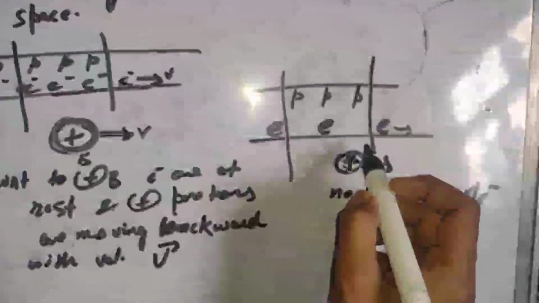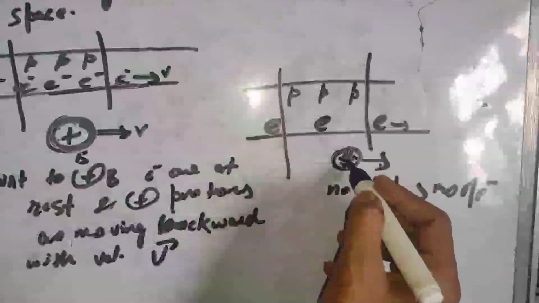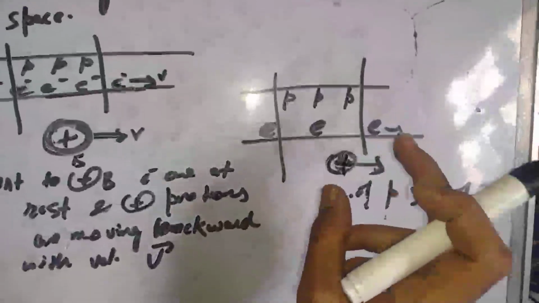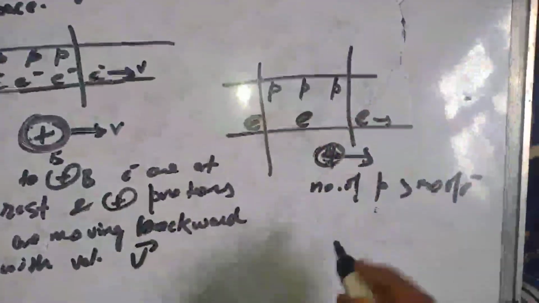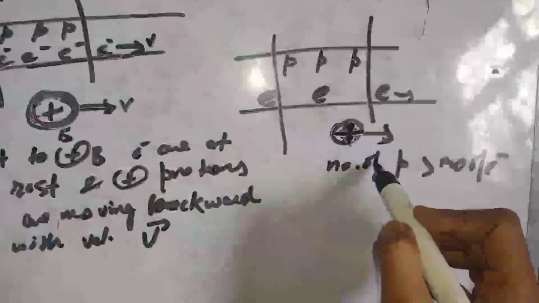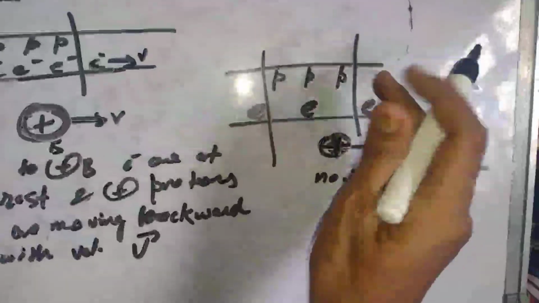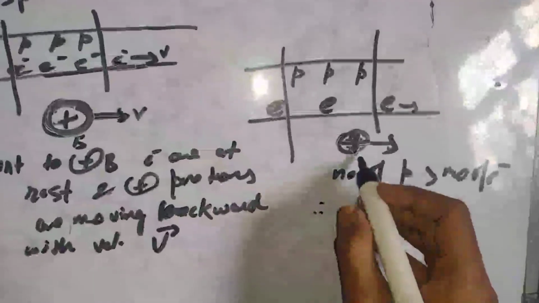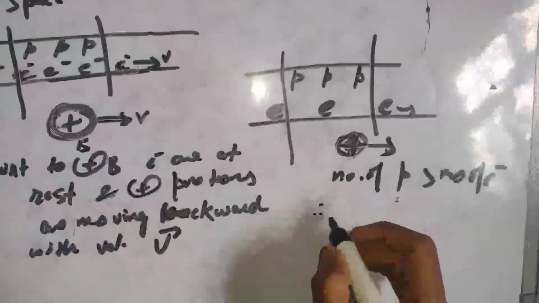And because the protons are moving backward with respect to this, and moving objects occupy less space, protons will come closer. In the reference of this particular proton, the number of protons in the wire in any cross section is greater than the number of electrons, and therefore this proton will be repelled.